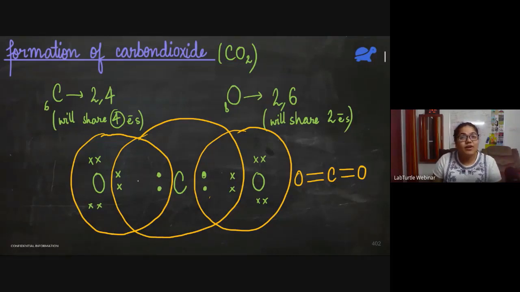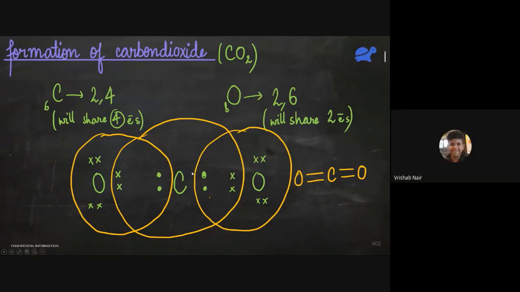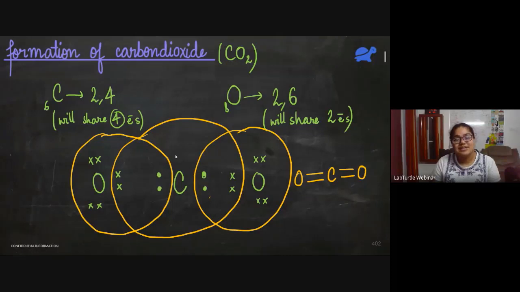It had only 4 electrons in the outermost shell and it has shared all of them. So all of them have become bond pairs. Where do we see any lone pair? Then no lone pair. Carbon does not have any lone pair. Carbon has 0 lone pairs.